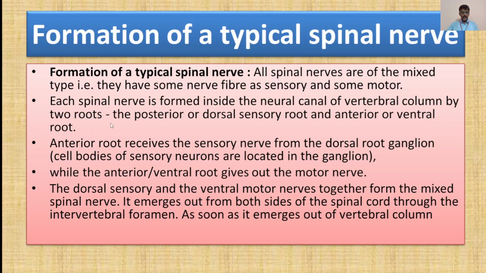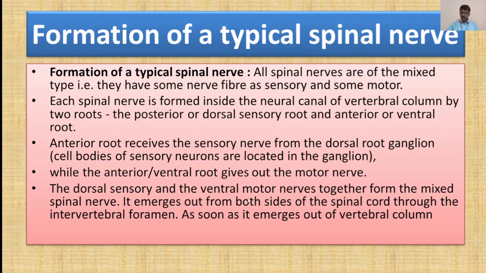The dorsal root receives the sensory nerve from the dorsal root ganglion, that is, the cell bodies of sensory neurons are located in the ganglion. This point is very important, because the cell bodies of sensory neurons are located in the ganglion. All of you know ganglion. While the anterior or ventral root gives out the motor nerve. The dorsal sensory and the ventral motor nerves together form the mixed spinal nerve.